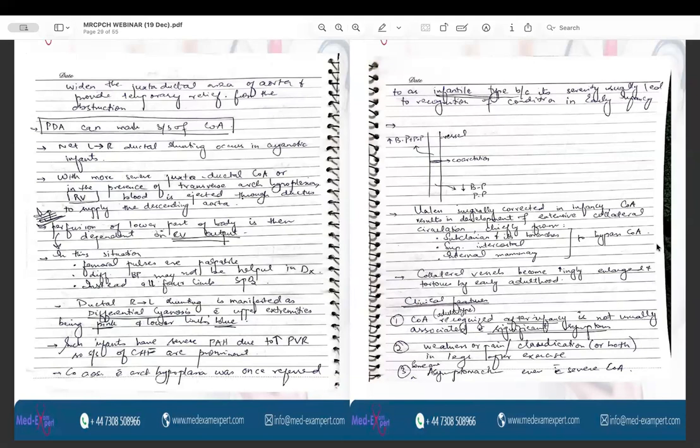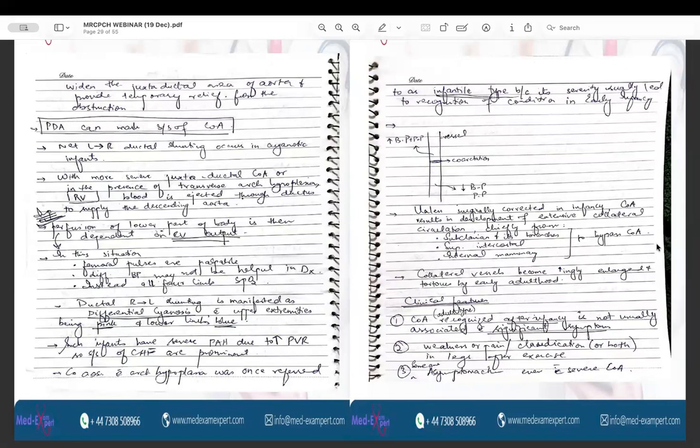Coarctation of aorta, which was associated with arch hypoplasia, was once referred to as the infantile type because it was very severe, and it led to the recognition of coarctation of aorta in early infancy. Hence, it was known as the infantile type. So, in case of narrowing or stenosis at any point across the length from the transverse arch to the bifurcation of the iliac arteries, the BP and the pulse pressure before the narrowing are high, and the BP and the pulse pressure below the narrowing are low.